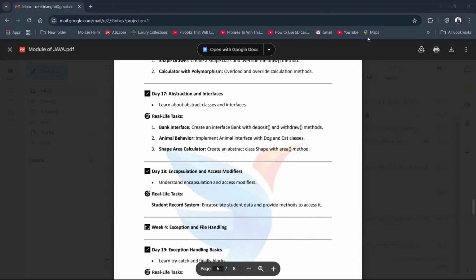Welcome to Try Right. Today, moving forward, we will learn about abstraction and interfaces. Let's learn about abstract classes.